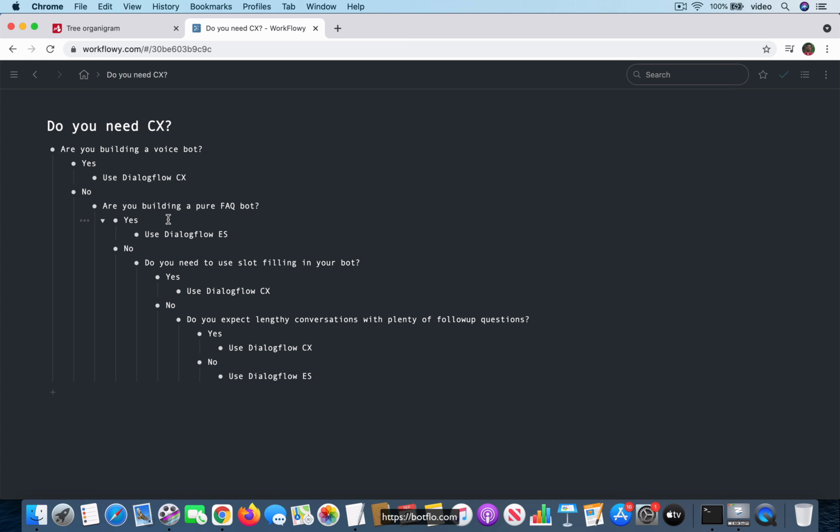In a follow-up intent tree like the one you are seeing here, where everything is just yes and no, this is a big problem because there is actually zero separation between an intent, let's say, which is firing over here, and then another intent which is firing over here, because they actually have exactly one training phrase and the training phrase is practically the same one. Now you combine this with the problem of there being extra candidate intents at different steps in the conversation because of the context lifespan of 2, which is making this even more challenging to use a follow-up intent tree structure for this particular flowchart.